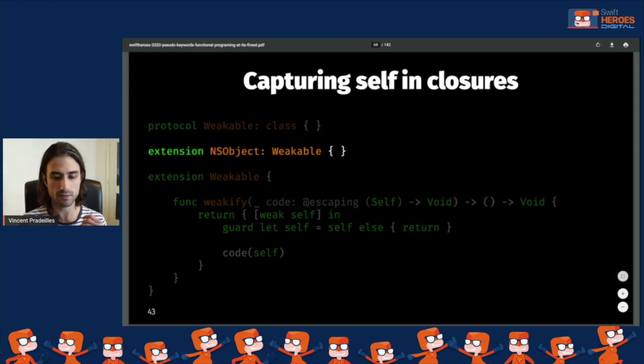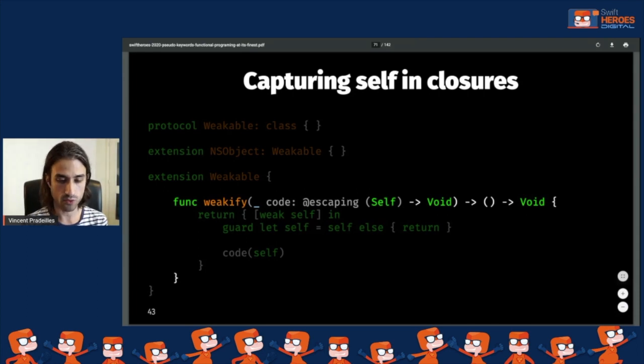Okay. Then we make NSObject, the root class of almost all objects in Foundation and UIKit and all Apple frameworks, conform to Weakable. We don't need to write any code in the extension itself because the only constraint is to be a class and NSObject is already a class. And then we actually start to write some code. So we make an extension on Weakable.